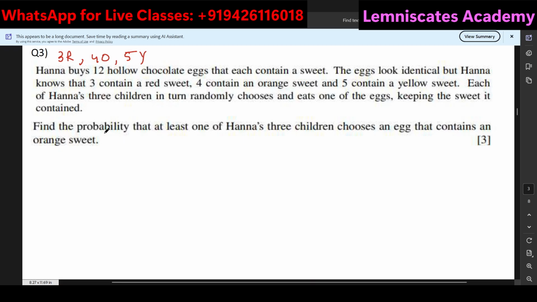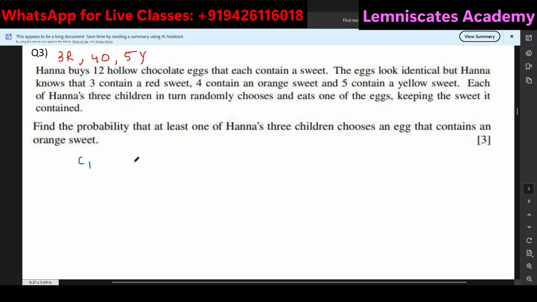What do we exactly mean by the last line? First of all, the first paragraph contains the information that we have a total of 12 eggs, out of which 3 have a red sweet, 4 have an orange sweet, and 5 have a yellow sweet. Now, coming to the last line, we are supposed to find the probability that at least one of these three children chooses an egg that contains an orange sweet.